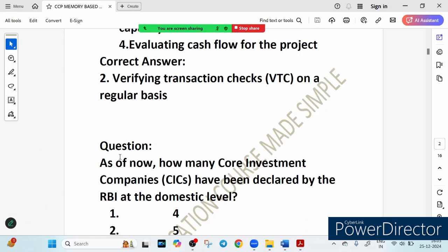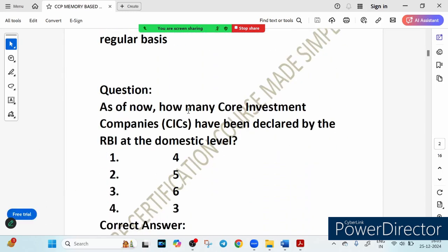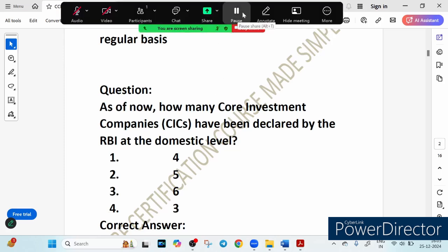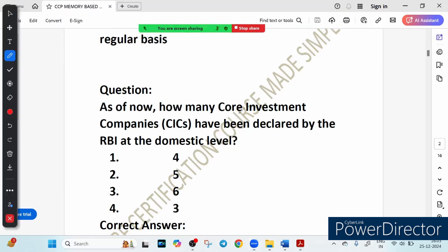As on now, how many core investment, I think CIC, credit investment company, this is not the correct full form. I think it is credit information company, right? CIC means credit information company. So let me correct it. How many credit information companies have been declared by RBI at the domestic level? At the domestic level and at the international level, there are different types of CICs.